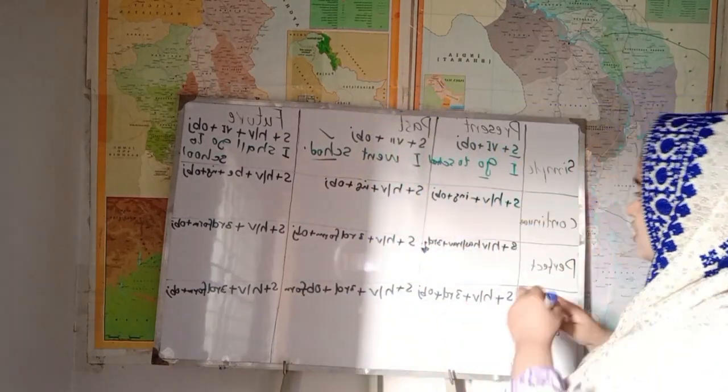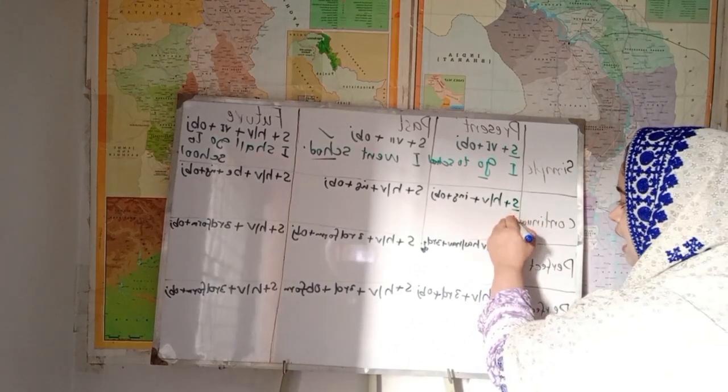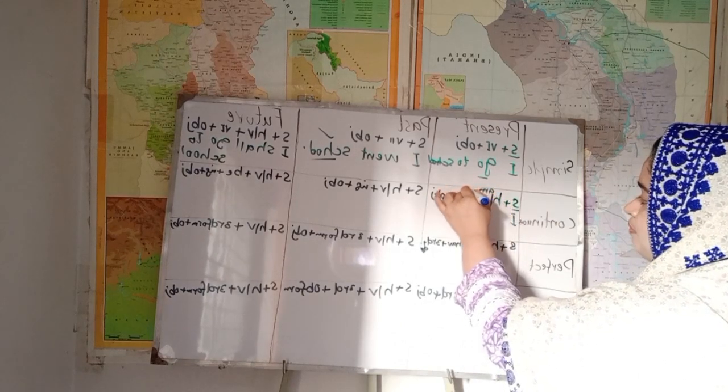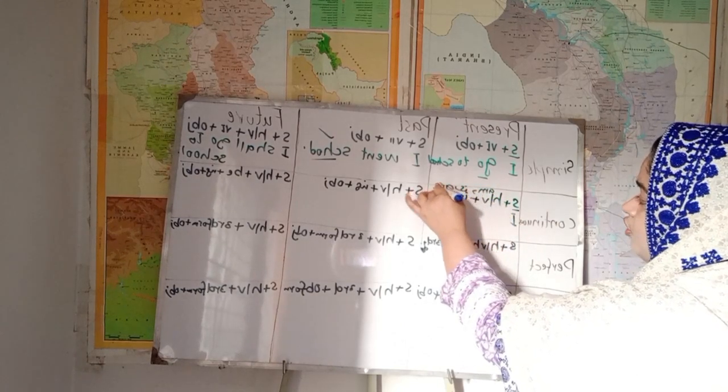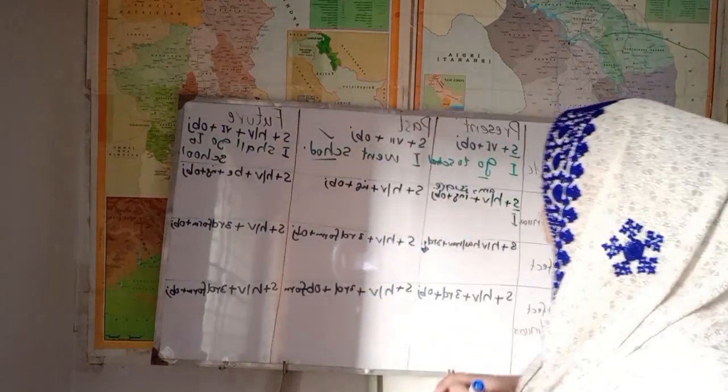And what is the construction? Present continuous. First of all, subject, fourth form, and helping verb. Helping verbs are three: am, is, are. With I, we use am. He, she, it are singular, with which we use is as the helping verb, and with the rest of the plurals we use are. That's why is, are, am are the three helping verbs.